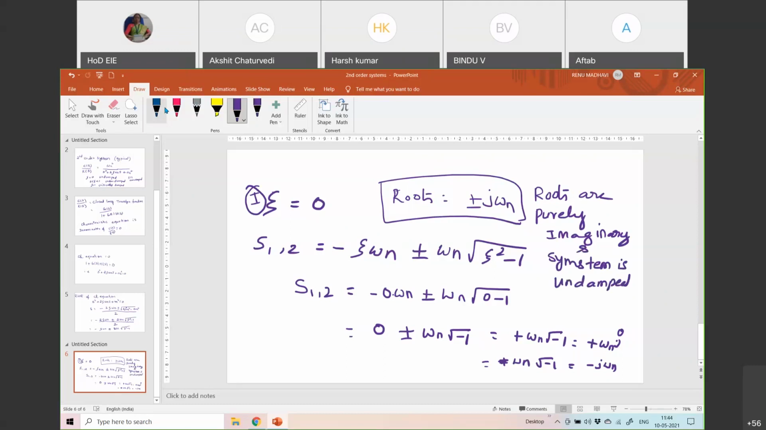So what I did was find the nature of the roots when zeta is equal to 0. I took the roots equation and substituted zeta equal to 0 and obtained the roots. And from the roots, I could say that when zeta is equal to 0, the roots are purely imaginary and the system is undamped. The same is the case with the other conditions, but for each case we have to find out.